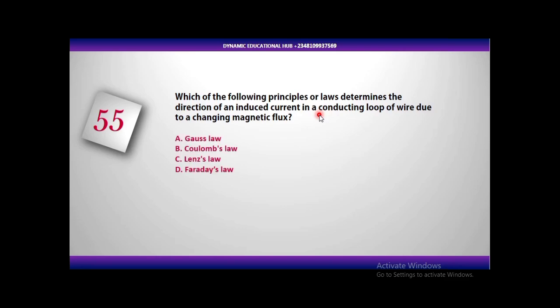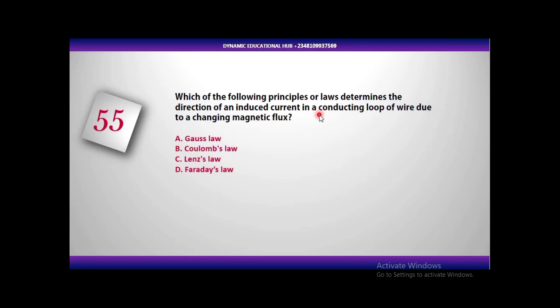Which of the following principles or laws determine the direction of induced current in a conducting loop of wire due to a changing magnetic flux? In the law of electromagnetic induction, we have two basic laws. The first one is Faraday's law of electromagnetic induction, which states that there will be an induced EMF in a conductor when there is a change in the magnetic flux. So a change in the magnetic flux will lead to generation of a current, an induced EMF.